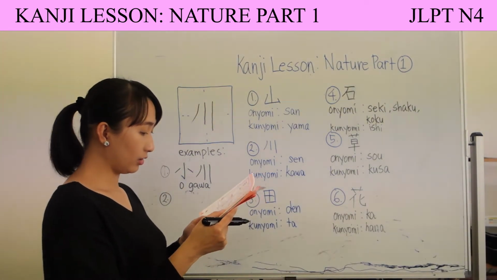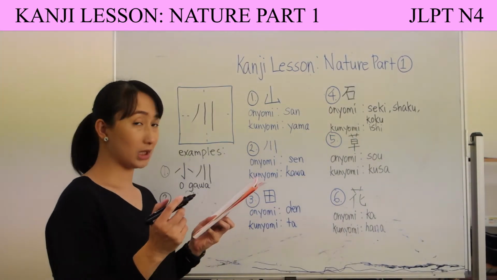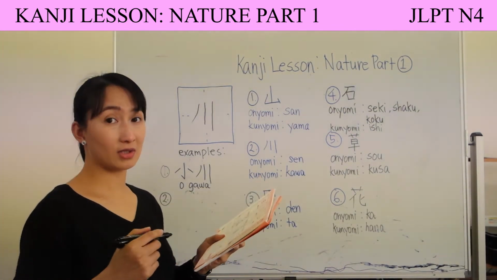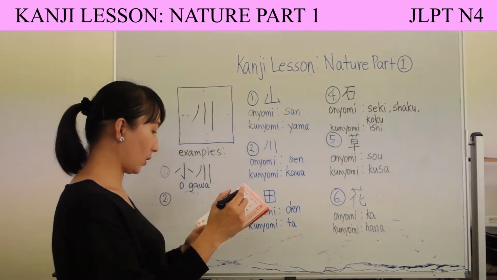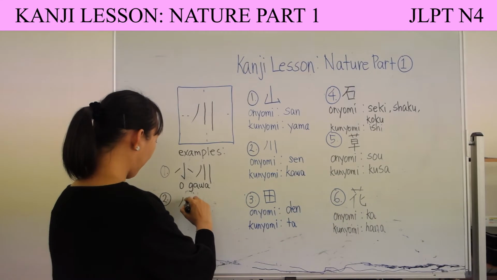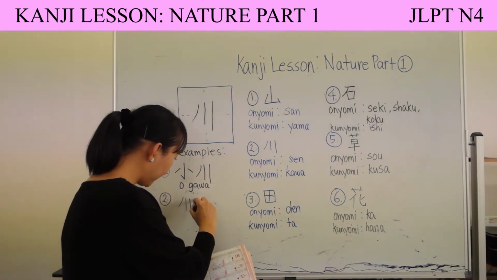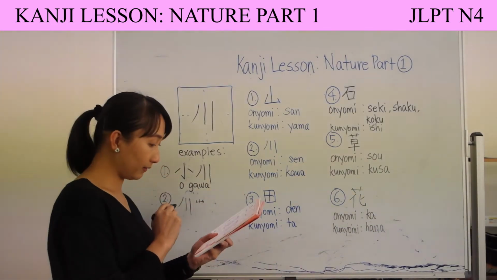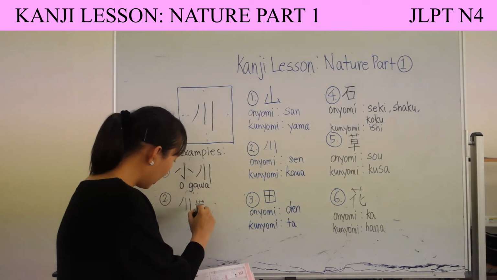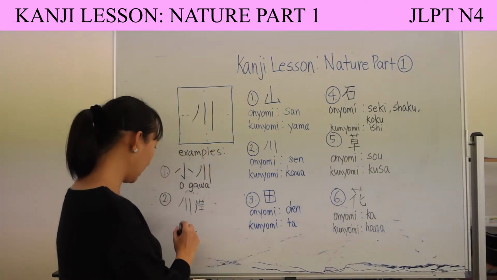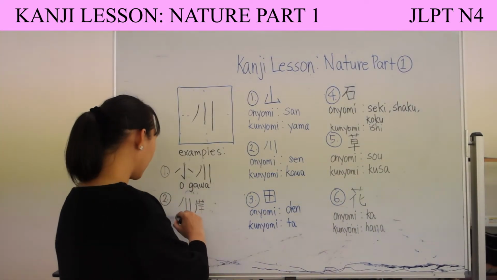And the other example that I have for you is this one, kawagishi. Kawagishi means riverside or coast. I mean, gishi is the kanji for coast. Gishi is a little bit difficult. There is yama at the top of this kanji. Guys, this is kawa. Kawagishi, which means riverside.